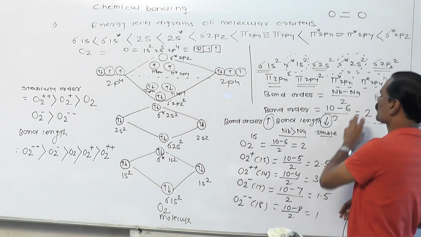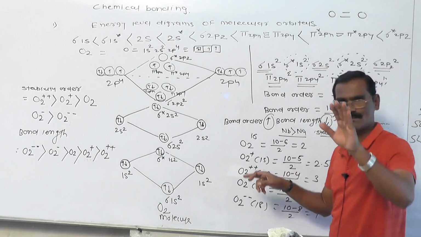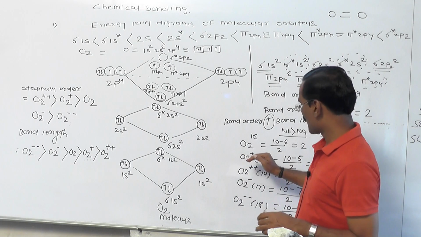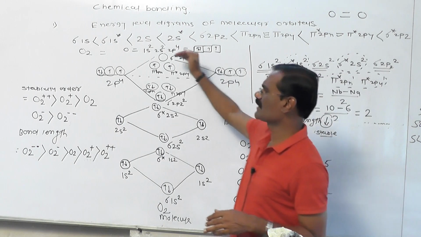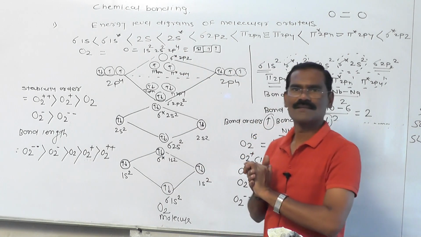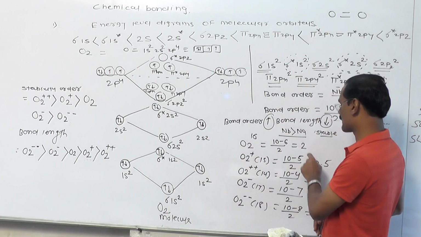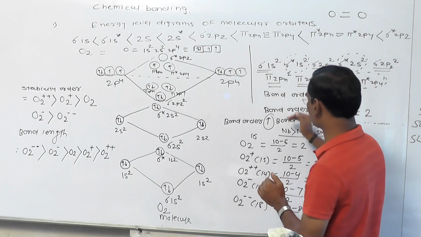Suppose for example in the O2 molecule we increase or decrease the electrons. O2 becomes O2 plus, which means one electron is decreased. अब यहाँ पे जो आप इलेक्ट्रॉन कम कर रहे हो, that we decrease the electron from the anti-bonding, क्योंकि last का इलेक्ट्रॉन एंटी बॉन्डिंग में है. So after decreasing one electron from there, O2 plus has 15 electrons. Therefore 10 minus 5 by 2 becomes 2.5. In this way we calculate the bond order.